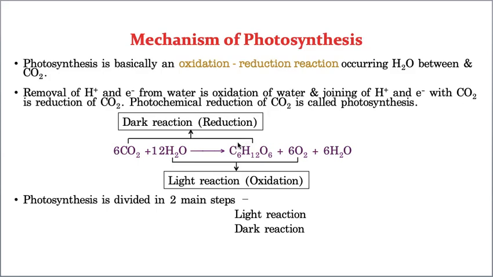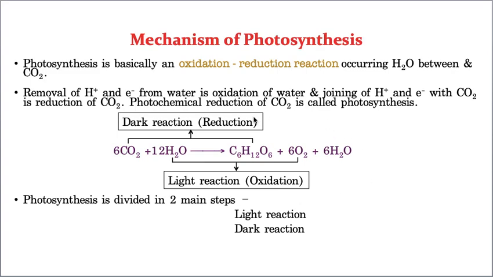For example, I mentioned it so clearly. Look, carbon dioxide is getting fixed into the form of glucose, C6H12O6. This is considered the dark reaction, which you call reduction, whereas the water molecule is getting dissociated into protons and electrons, which results in the release of oxygen, and that comes under the light reaction, which is considered the oxidation process. So photosynthesis is a cumulative form of both oxidation and reduction.